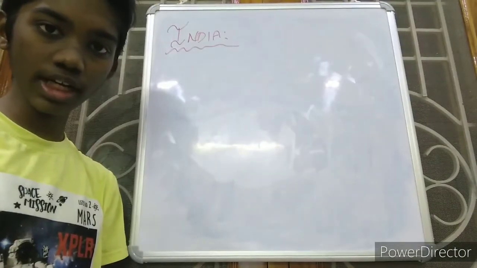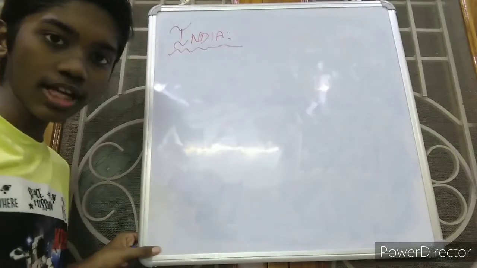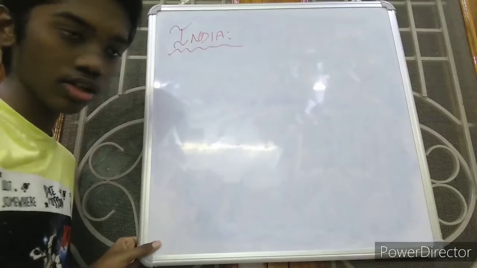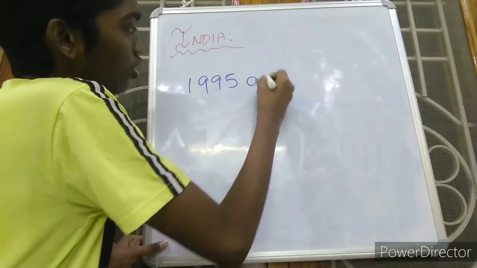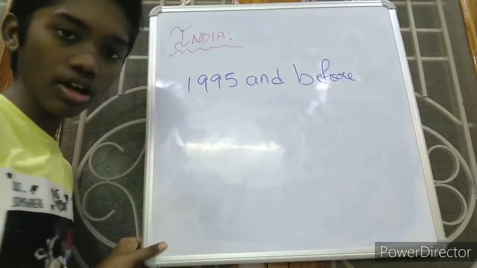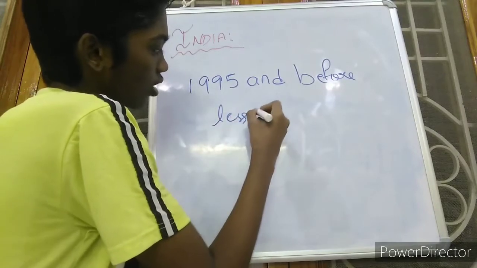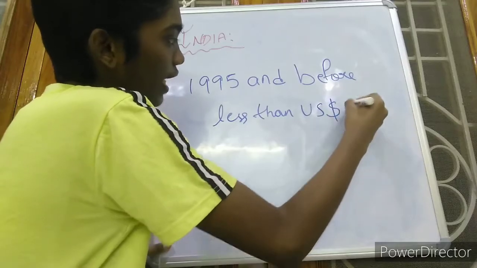Now if we talk about our country India, after listening to this topic, we wanted to know the per capita income of India. In 1995 and before, the per capita or average income of India was less than US dollar 885.